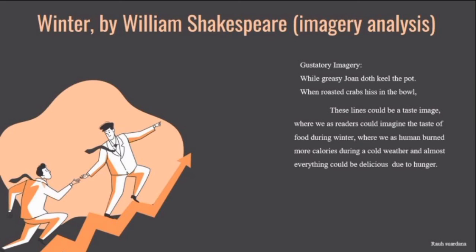The third one, gustatory imagery. We could find it in the poetry: "while greasy Joan doth keel the pot, when roasted crabs hiss in the bowl." These lines could be a taste image, where we as readers could imagine the taste of food during winter, where as humans we burn more calories during cold weather, and almost everything could be delicious due to our hunger.